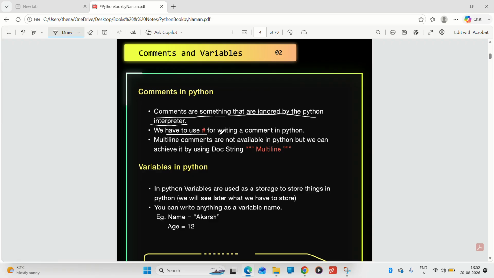Let's say you have to comment multiple lines. Then it is not practical to put a hash before every line. So we use a docstring, which is multi-line, meaning it comments multiple lines at once. The text written in the middle is a comment, and it is not read by the Python interpreter. Now you have understood what the Python interpreter is.